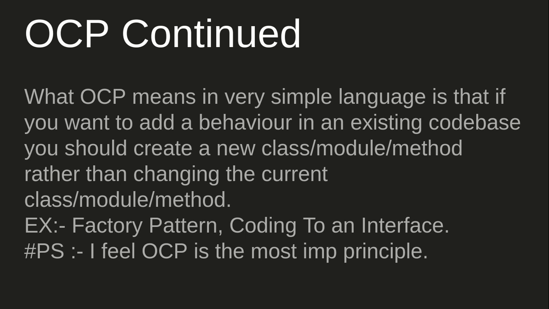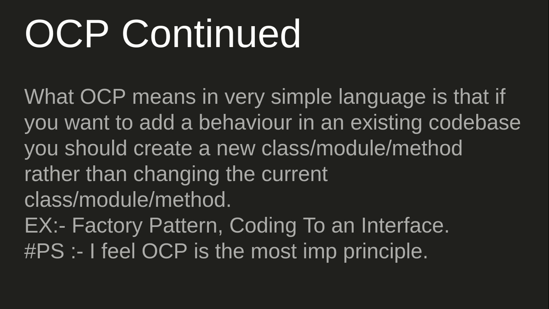If you want to look at a very crude example of OCP, the factory pattern is a great example. I will explain the factory pattern in detail in a later lecture. But basically, you add a factory which provides you objects on the basis of some parameter. Whenever you have to add a new implementation, you just pass a new parameter to the factory, and the factory adds that implementation inside its method, and it returns that implementation's object.